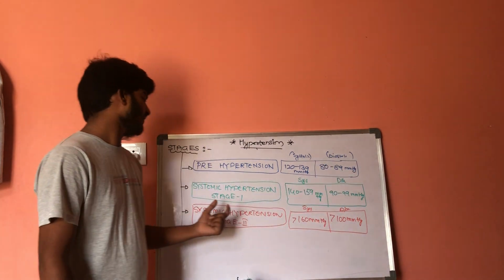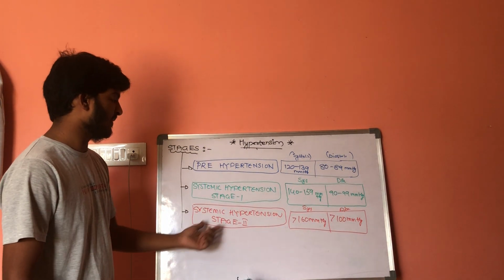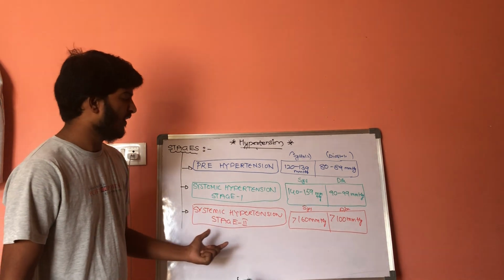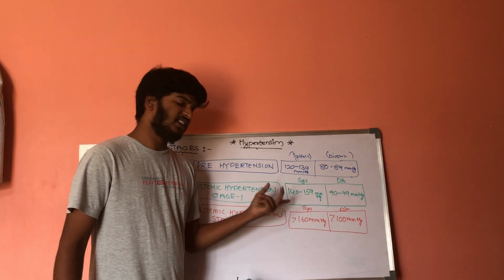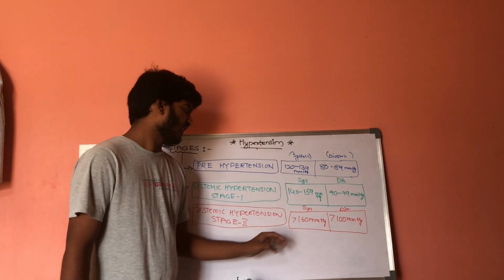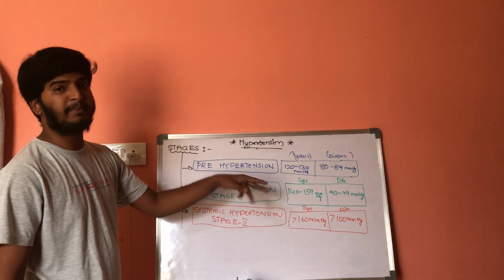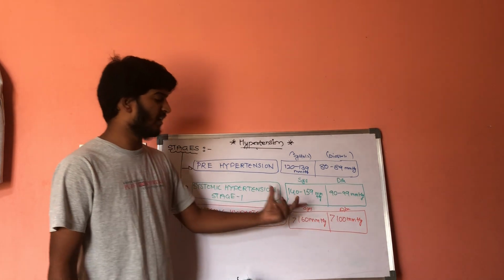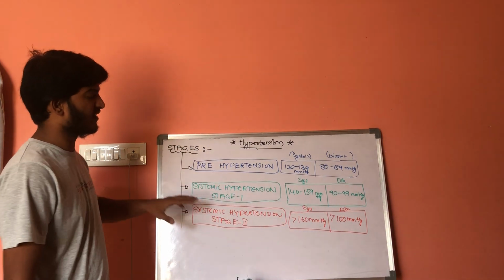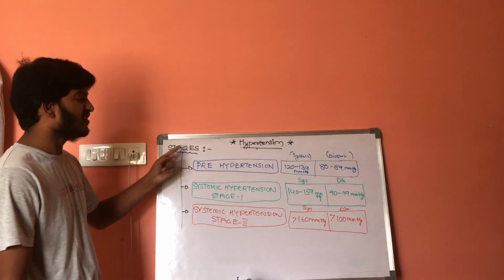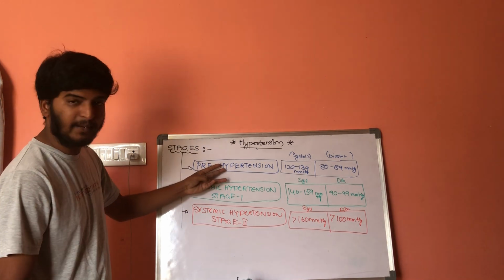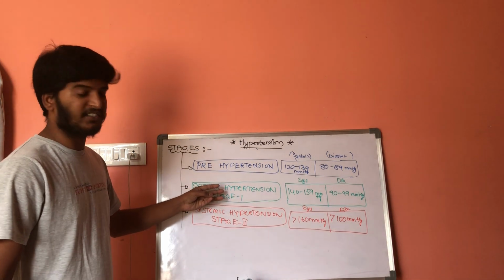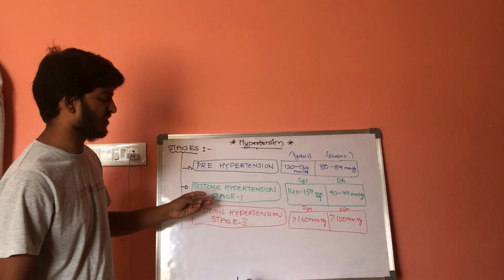In stage 2, systolic is more than 160 and diastolic is more than 100. So these are some clinical features of the stages of hypertension.